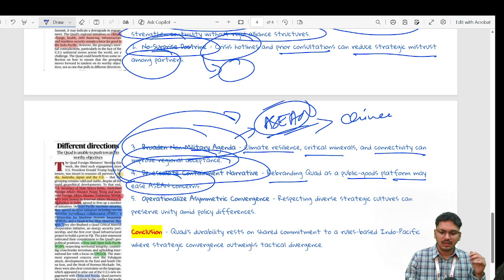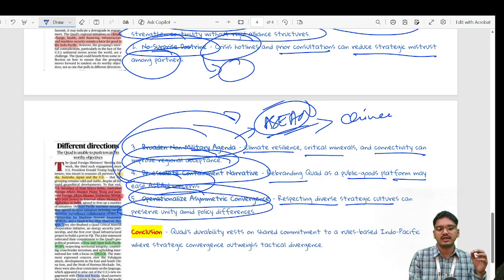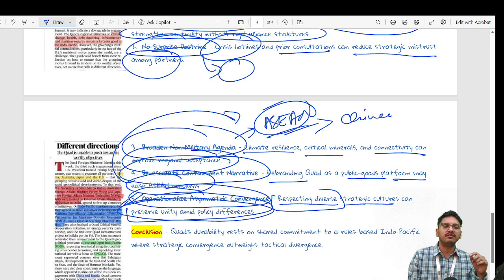And at last, operationalized asymmetry convergence, where respecting divergent strategic cultures can preserve unity amid policy differences. As we speak in India, the more the plurality of priorities in place, the more democracy strengthens. The same idea can be taken into consideration by the Quad also, where respecting each member's divergence over a particular point can ensure that it preserves unity amid policy differences.